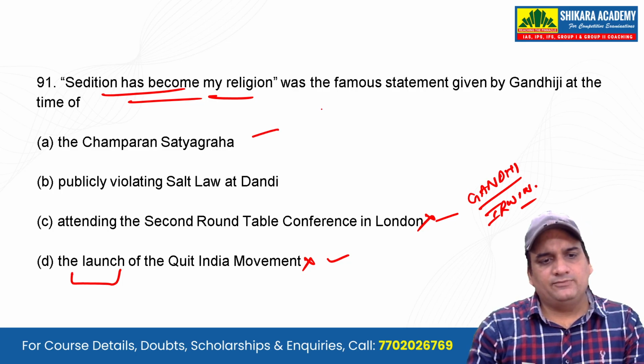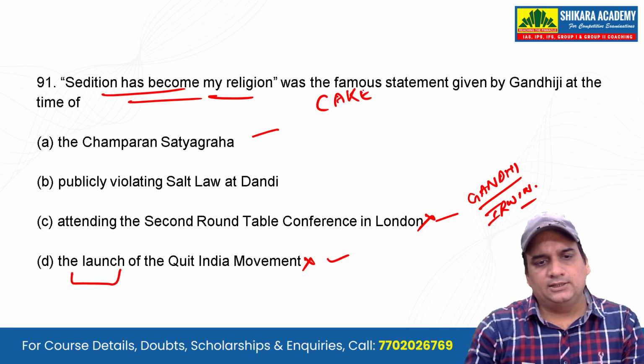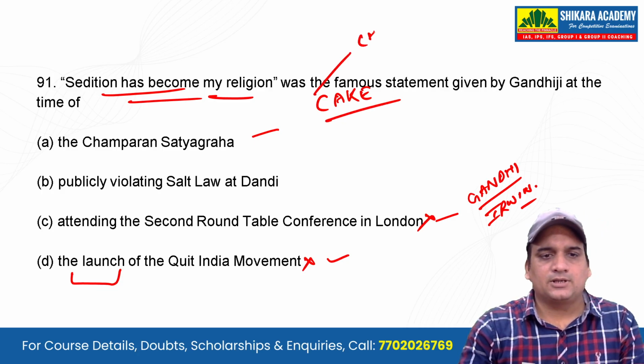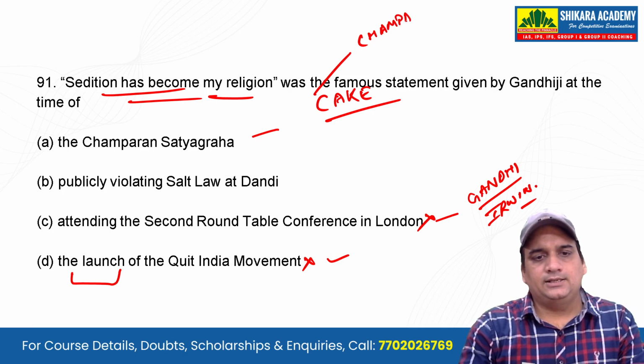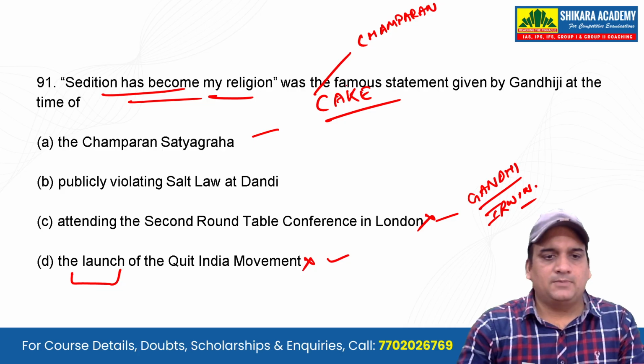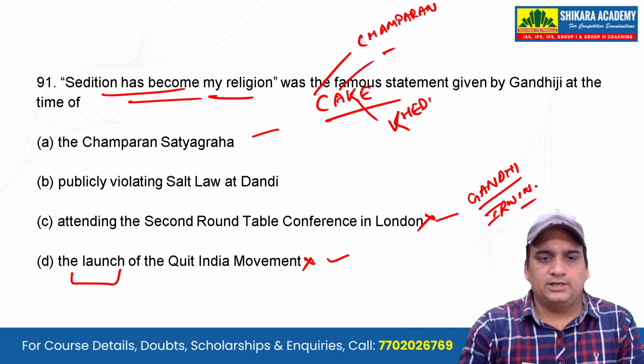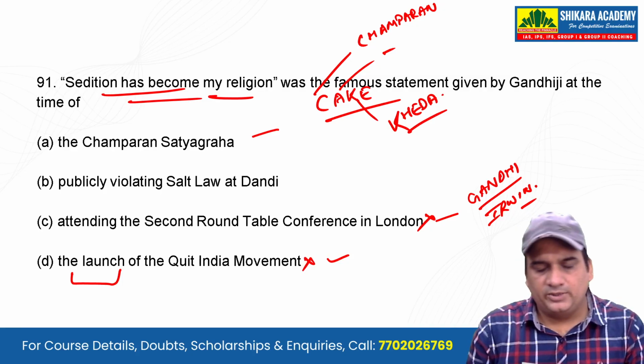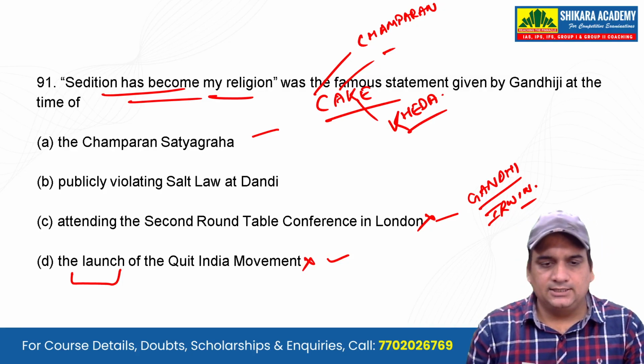Champaran Satyagraha: if you remember CAKE, I have taught you. Gandhi, after coming from South Africa to India, ate cake. C is for Champaran, A is obviously for Ahmedabad, and K is obviously for Kheda. Both Kheda and Ahmedabad are in Gujarat, and those were the first three movements after Gandhi came to India from South Africa.